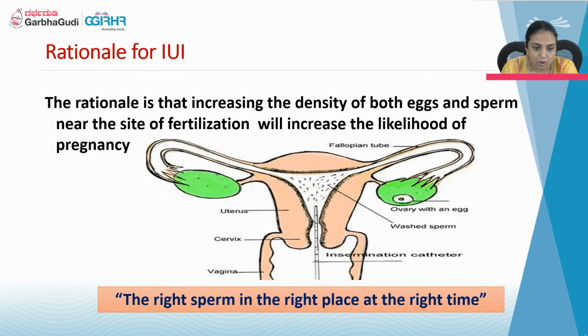Coming to the rationale of IUI, the rationale is that it increases the density of both egg and sperms near the site of fertilization, which will increase the likelihood of pregnancy. That is, right sperm in the right place at the right time.